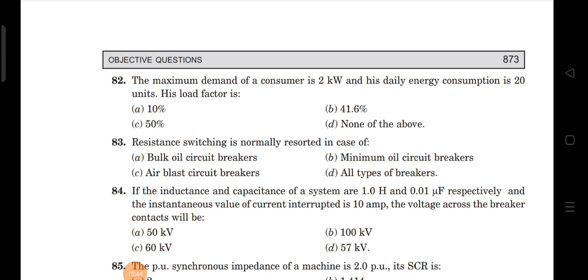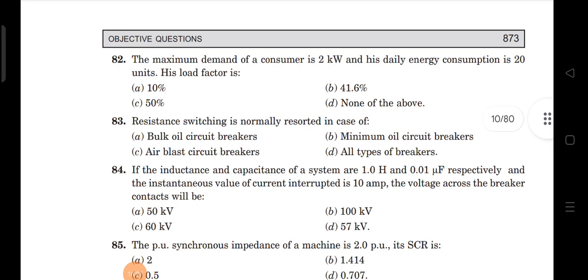83rd question. The resistance switching is normally resorted to in case of, okay, first one is bulk oil circuit breaker, minimum oil circuit breaker, air blast circuit breaker, and all types of circuit breaker. The answer is air blast circuit breaker. Next,